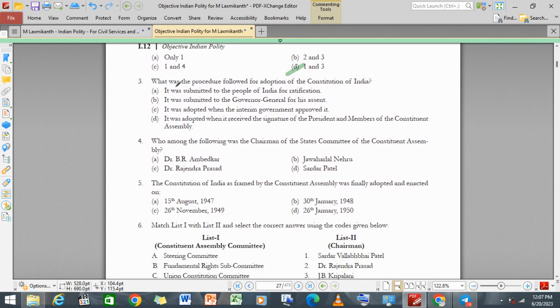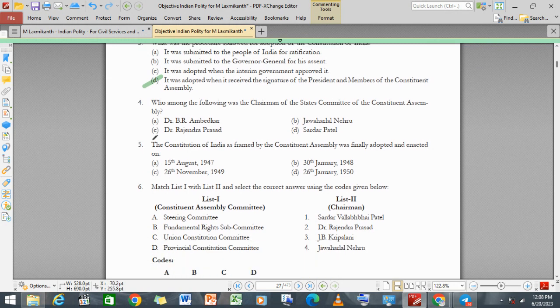Now the third: what was the procedure followed for the adoption of the constitution? It was submitted to the people of India for ratification. It was submitted to the Governor General for his assent. It was adopted when the interim government approved it. It was adopted when it received the signature of the president and the members of the Constituent Assembly. So the ratification originally, I believe, took place by the president. Just think on it. It was adopted on receiving the signature of the president. Then only it can be approved. And then the members of the Constituent Assembly, who were also acting as a parliament.